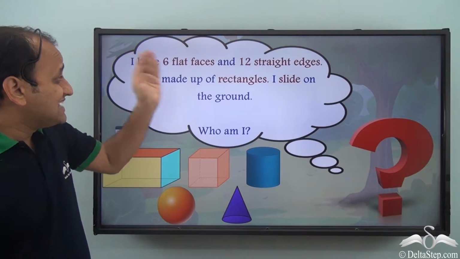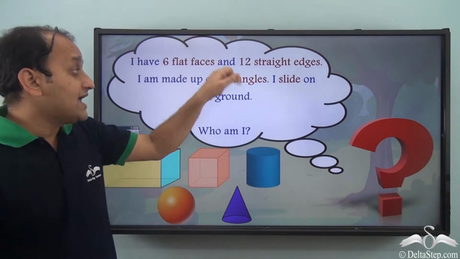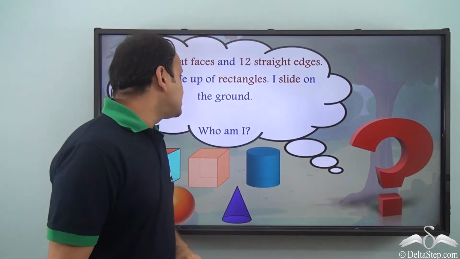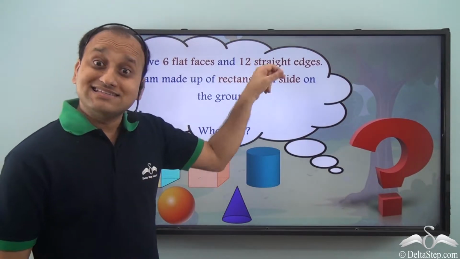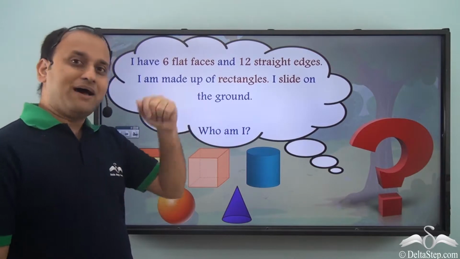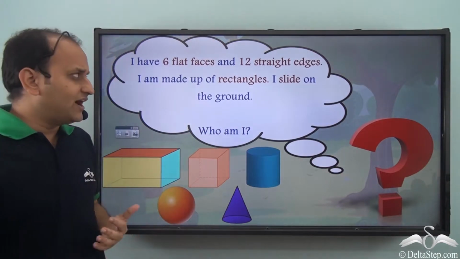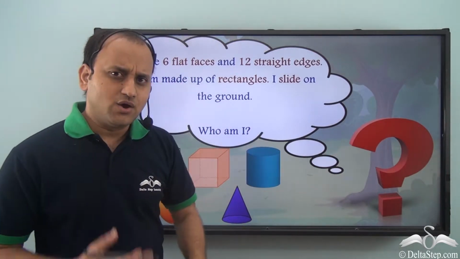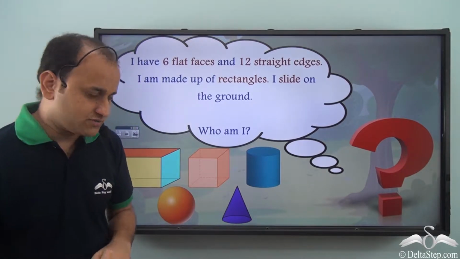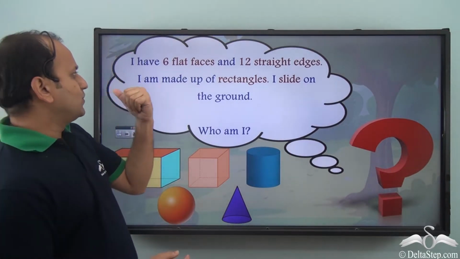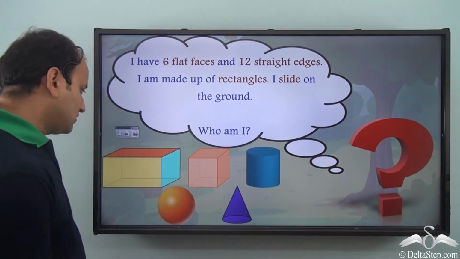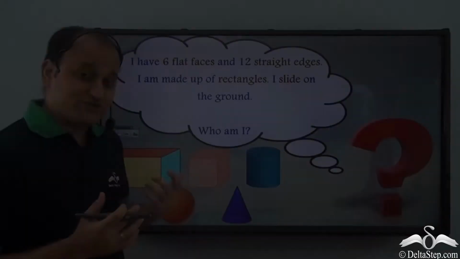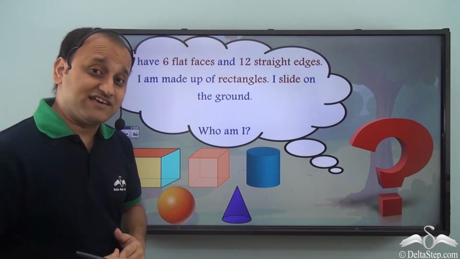I have 6 flat faces and 12 straight edges. I am made up of rectangles. I slide on the ground. Who am I? Now, can you identify from these hints which shape we are talking about? Well, let's start with the first one, 6 flat faces. Among these shapes, which one has 6 flat faces?